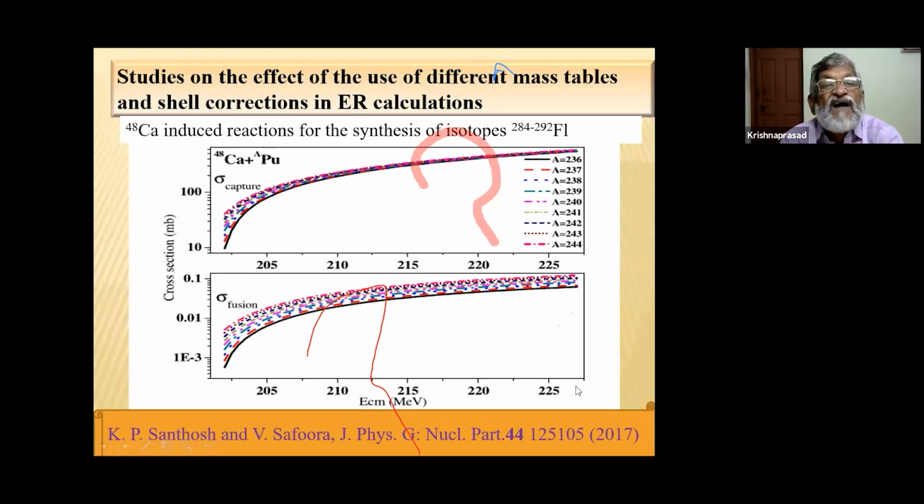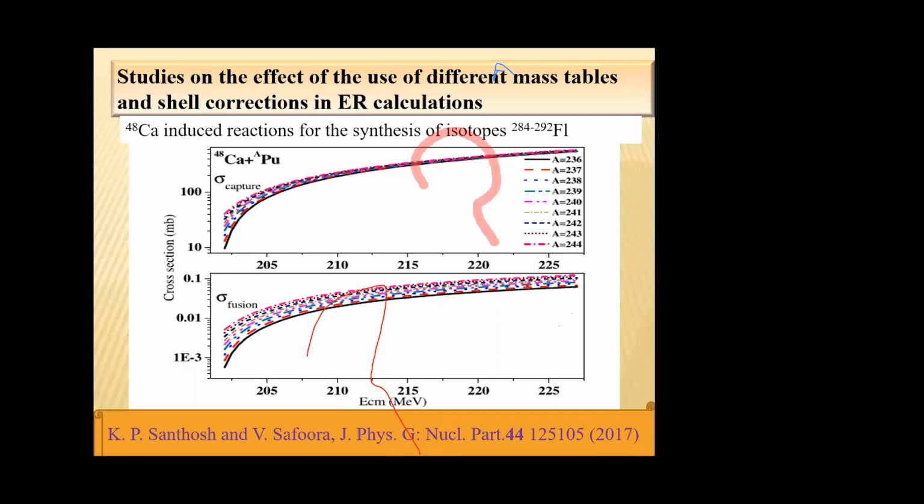Now, studies on evaporation residue cross-section using different mass tables and shell corrections. Here we have used the mass table of Moller and also the mass tables of the Warsaw group. This first graph represents the capture cross-section for the 48 calcium induced reaction on different plutonium isotopes, and the second graph represents the fusion cross-section for the 48 calcium induced reaction on different isotopes of plutonium.